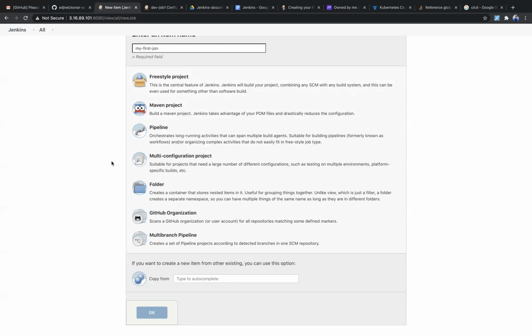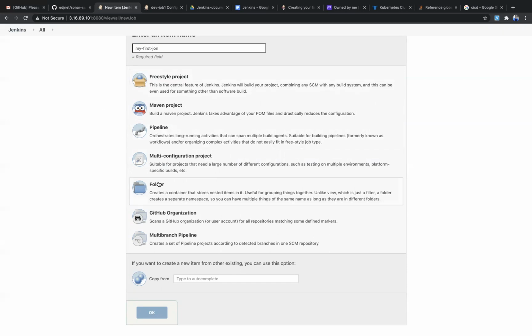Multi-configuration is for more configuration parts, but usually we won't select it. In real time, people switch to the freestyle job, Maven project or pipeline. These are the main project types. Maven can be included in freestyle also, so I would say pipeline and freestyle are the two important types of jobs.